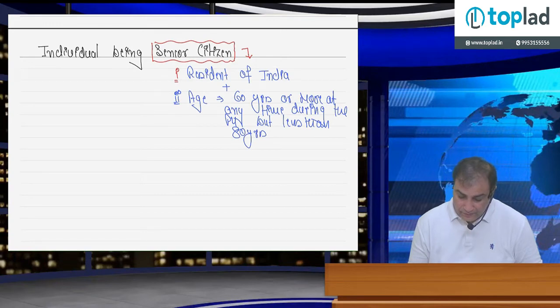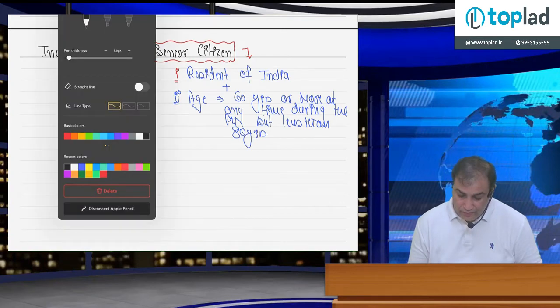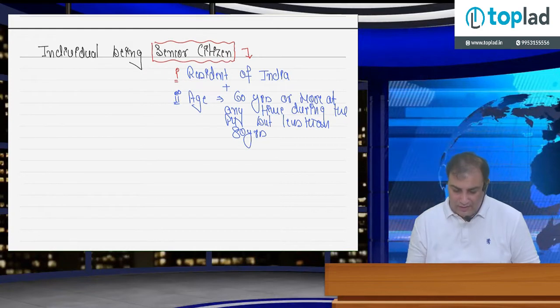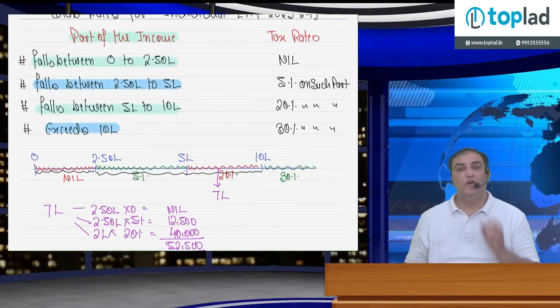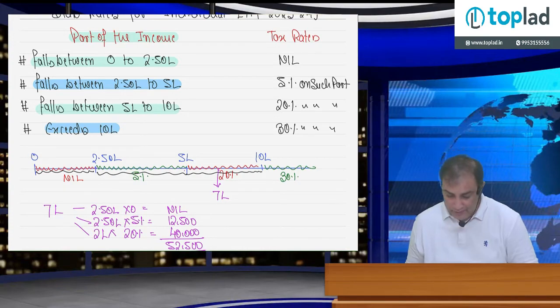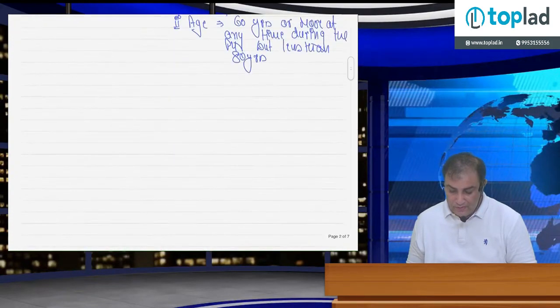Here, there's a single, very basic difference. The exemption limit in case of normal individual was 2,50,000 rupees. For senior citizen, exemption limit is 3 lakh rupees. So now what should be the slab rate?